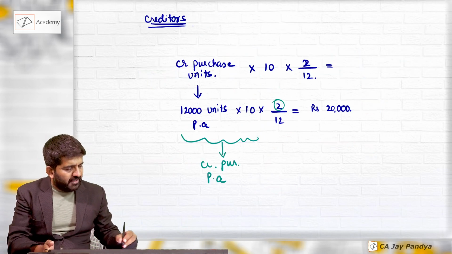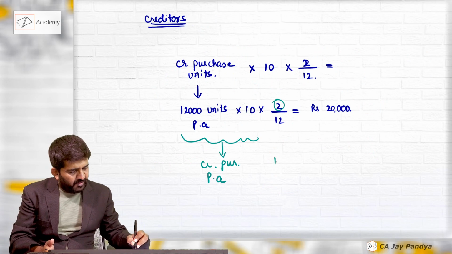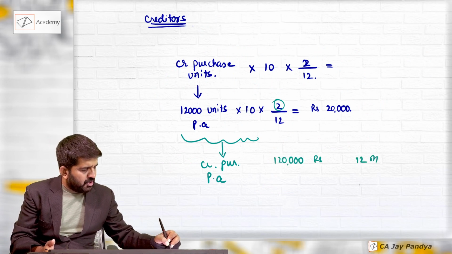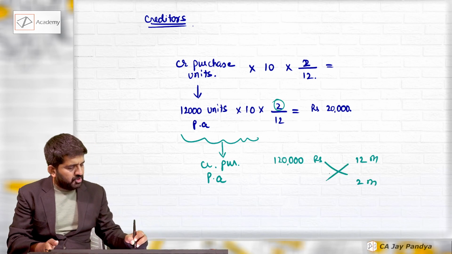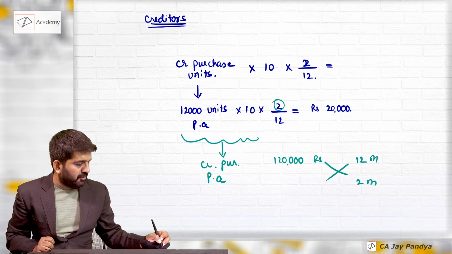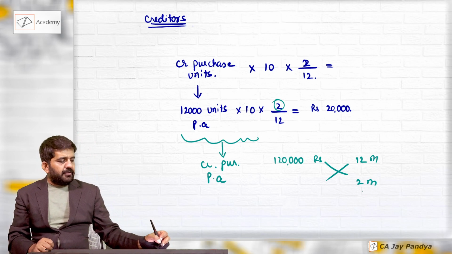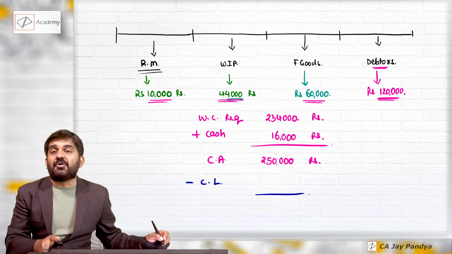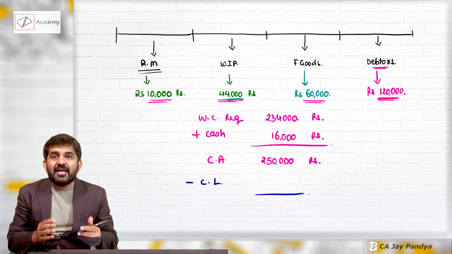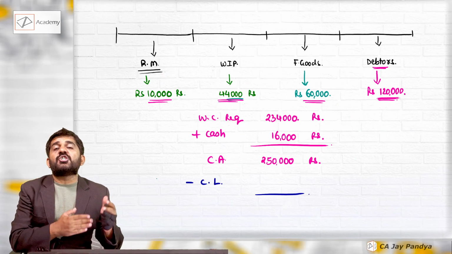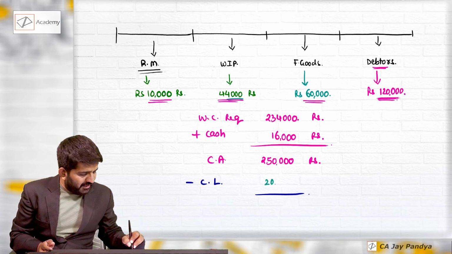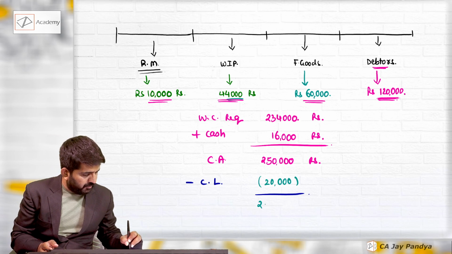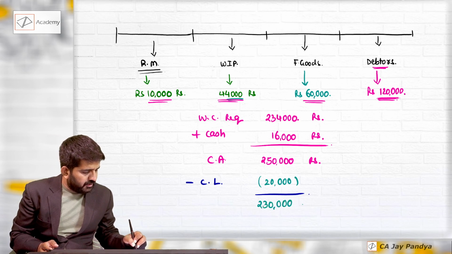And so we can directly do, if 1,20,000 rupees is a 12 months purchase, what will be 2 months purchase, which is 1,20,000 into 2 divided by 12, which is nothing but 20,000 rupees. Creditors reduce our working capital requirement. Why? It delays our cash outflow. So 20,000 will be reduced from it, and my working capital requirement will be 2,30,000.